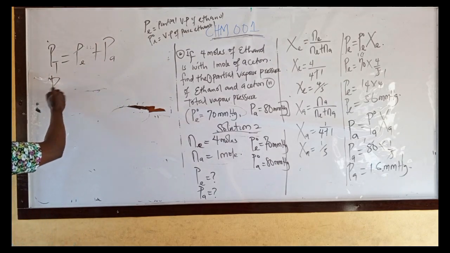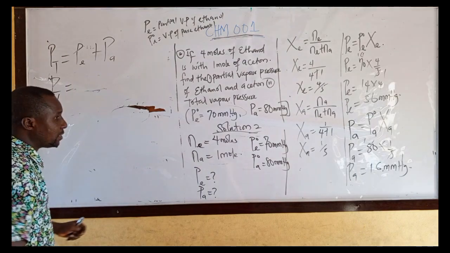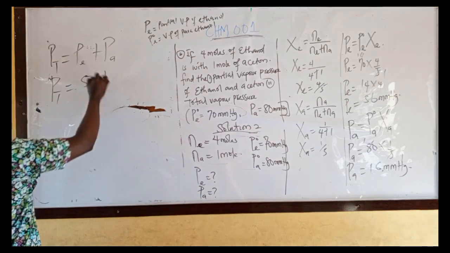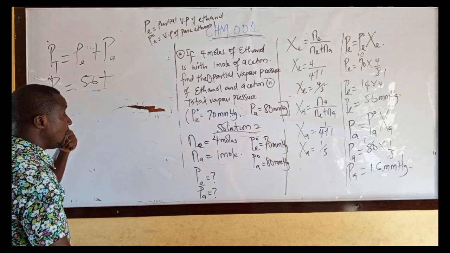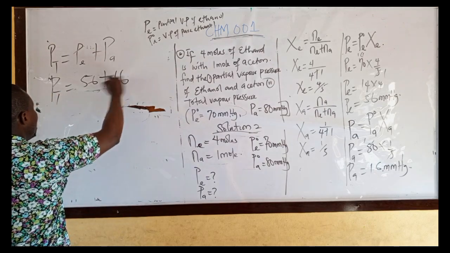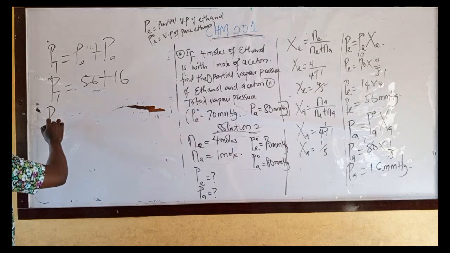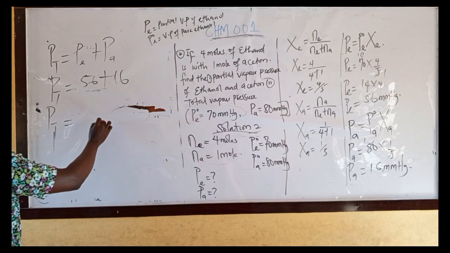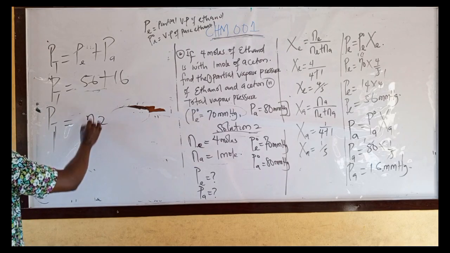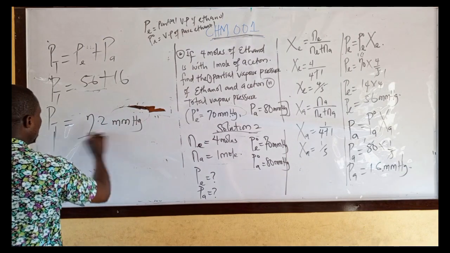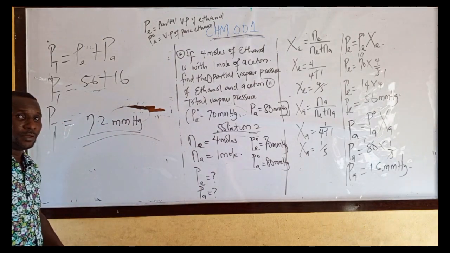The partial vapor pressure of ethanol is 56, plus the partial vapor pressure of acetone, which is 16. Therefore, the total vapor pressure will give you 72 millimeter mercury.